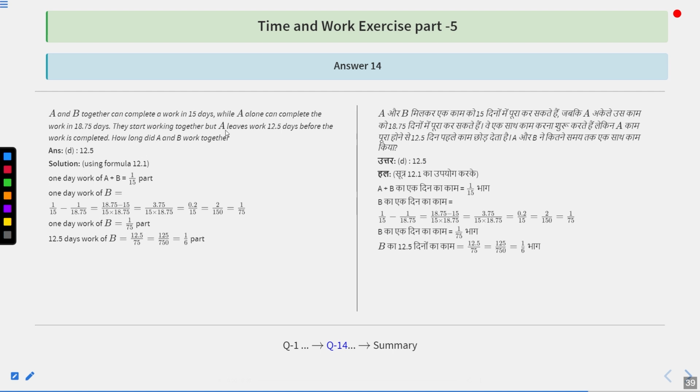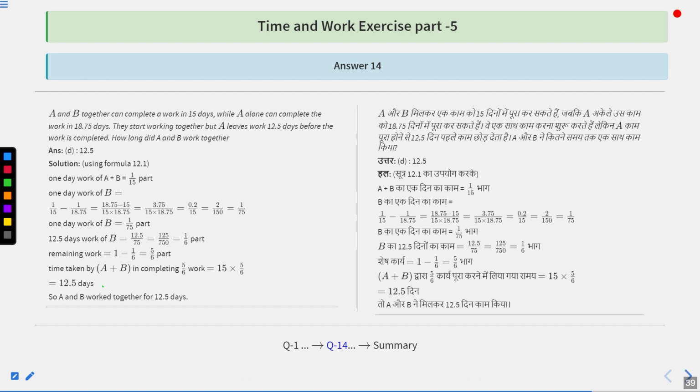But it was also said that A leaves work 12.5 days before the work is completed. So 12.5 days work of B is going to be how much? 12.5 upon 75, that is equal to 1 upon 6 part. That means the remaining part, 1 minus 1 upon 6 equal to 5 upon 6 part, was completed by A and B together. To complete the 5 upon 6 part, they are going to take 15 into 5 upon 6, that is 12.5 days. So A and B worked together for 12.5 days only. Option number D is the correct answer.